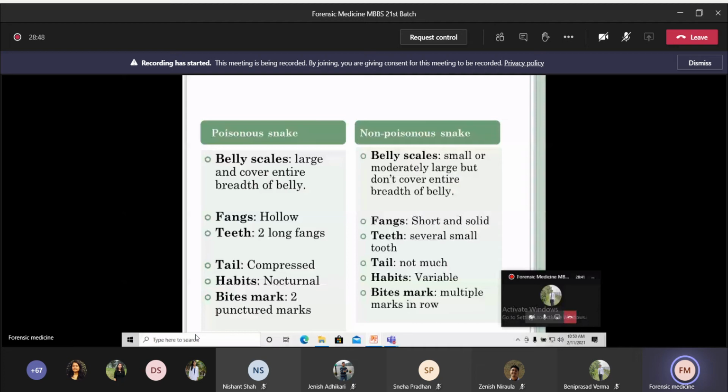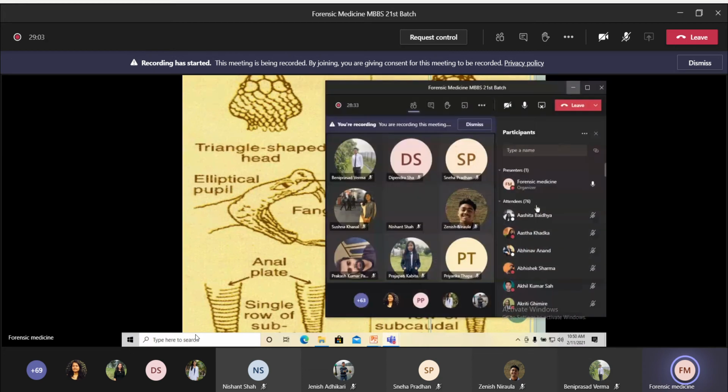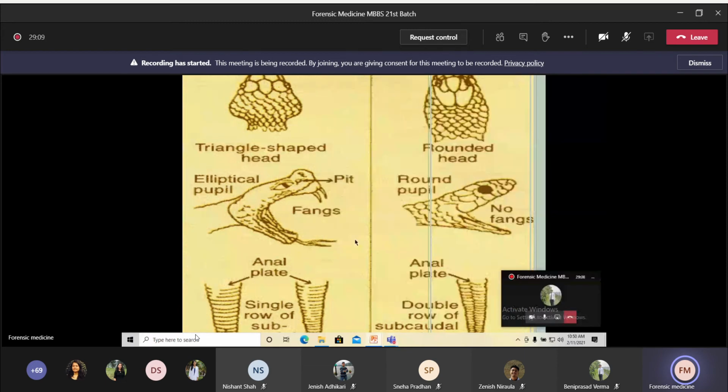Next feature. The shape of the head in case of poisonous is triangular, whereas in the case of non-poisonous, it is round. Pupil is elliptical in shape, whereas in the case of non-poisonous, the pupil is round. The next one is pit. Pit is present in case of poisonous, whereas in case of non-poisonous, pit is absent.